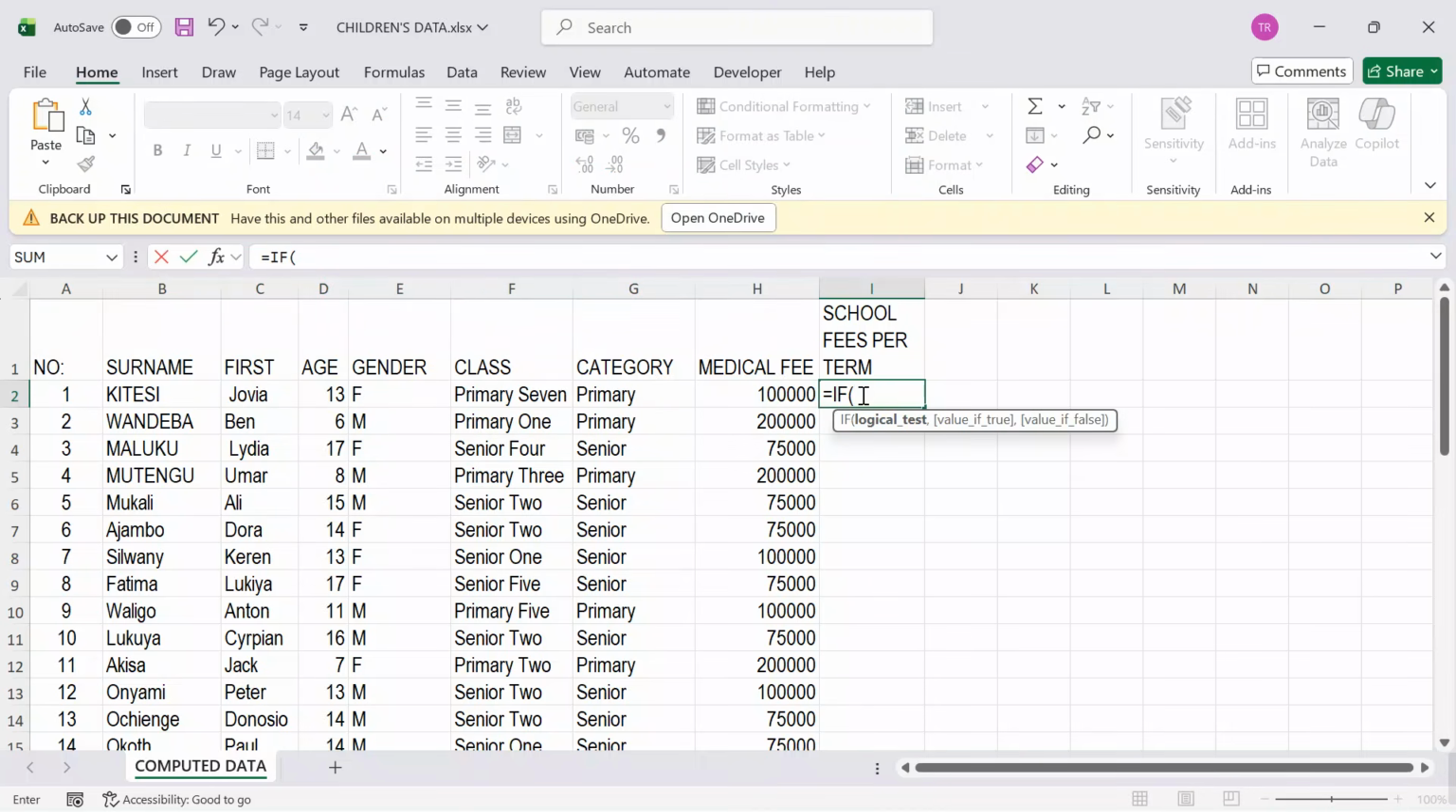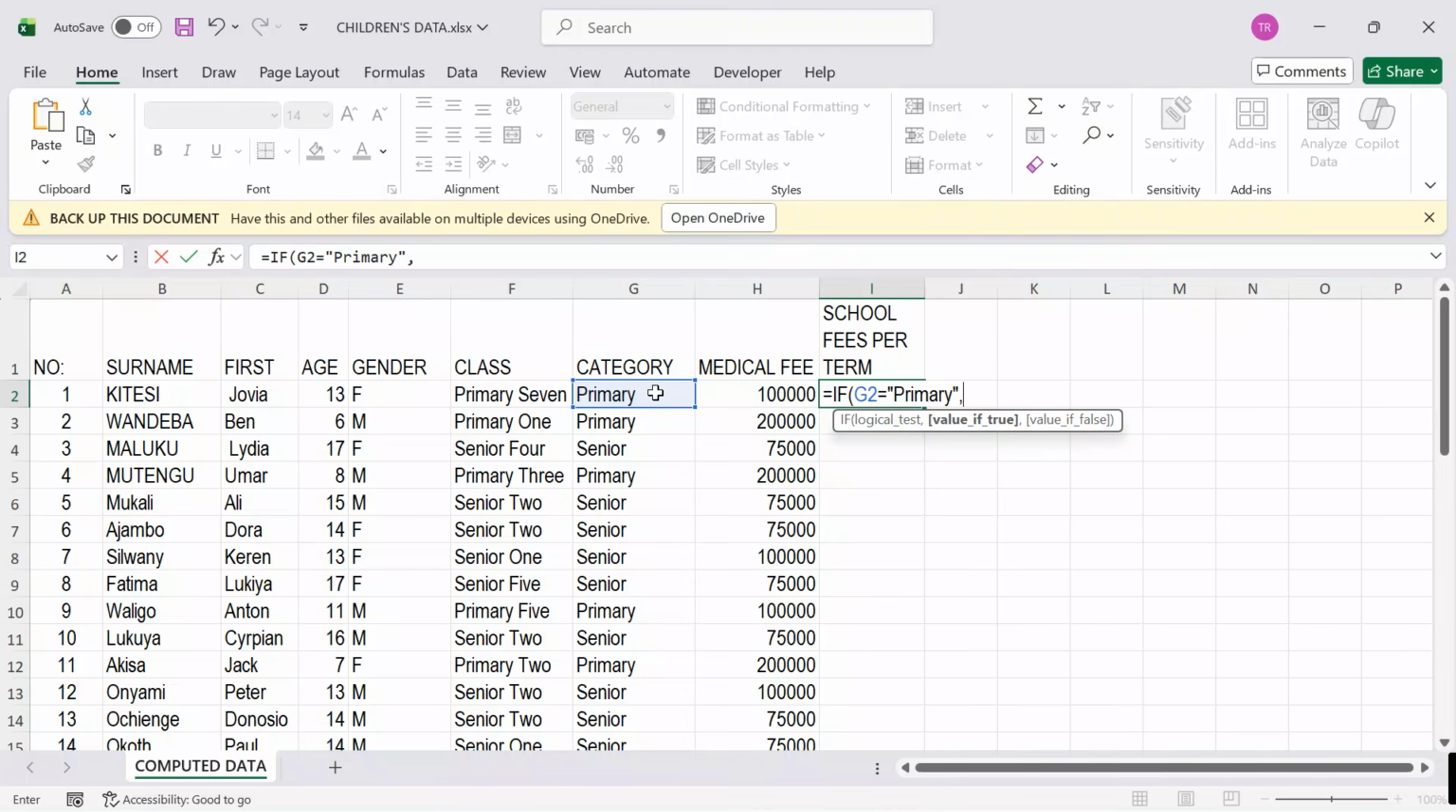Equal sign, IF, open parenthesis. If what? We shall be giving a candidate 500 if we get that this guy is in primary. So I will say if this cell, if that cell is what? Is equal to, open quotes, this is text, is equal to, let me see when I have Control V, okay, I wanted primary, is equal to primary, close quote. What should happen?